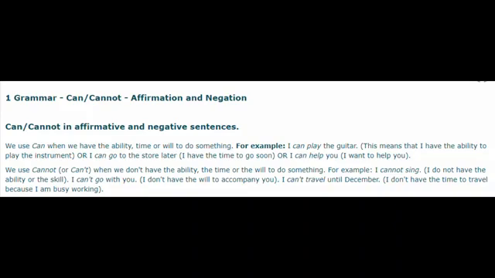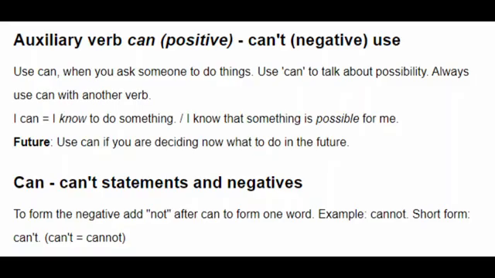Now let's see further. Auxiliary verb can, positive; can't, negative. Let's see their use.